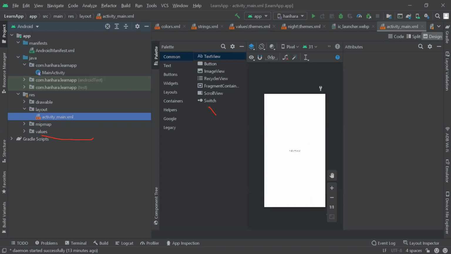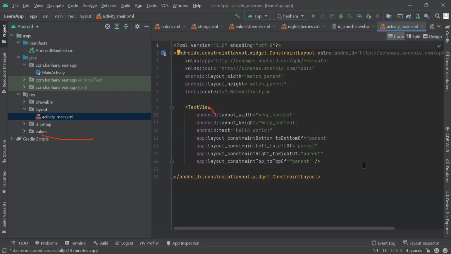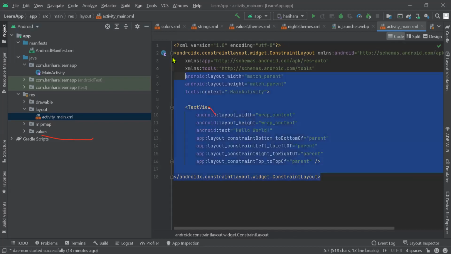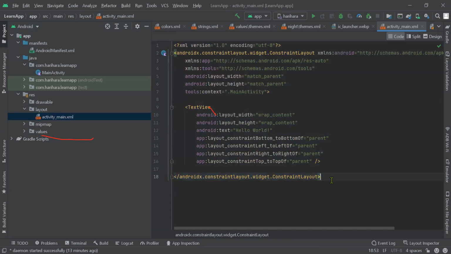Okay, and for the UI part, you may see its outer look, and the code part is very similar, written in an XML file, an XML layout. So it's considered a bunch of widgets out there to make use of. One of them is called TextView. This is one example from all of them. Okay, so if you have any doubts with the XML file, let me clear them out.